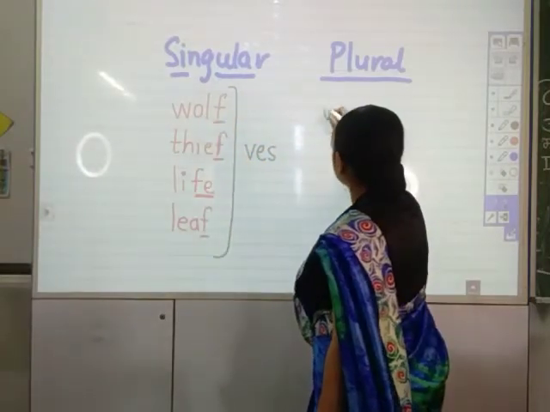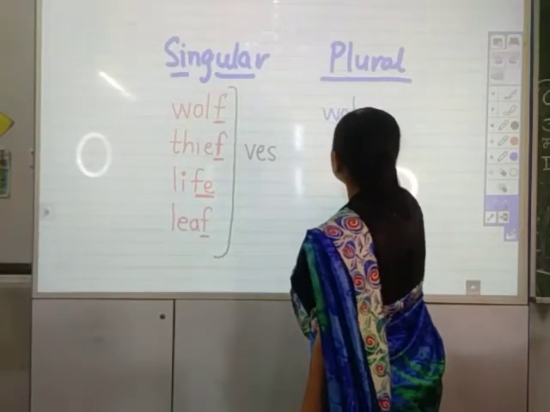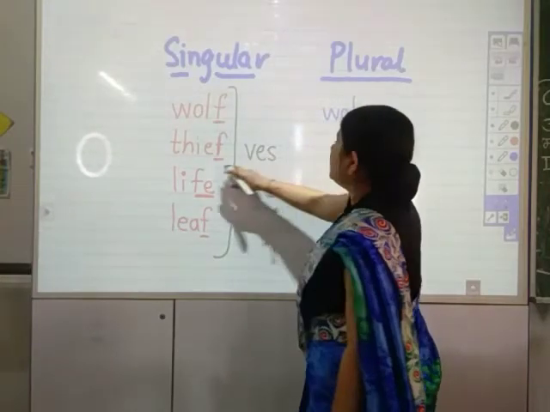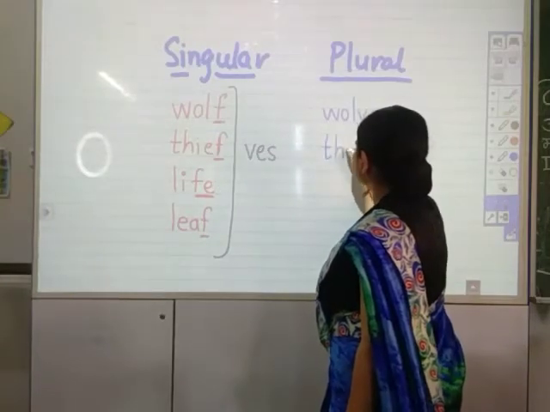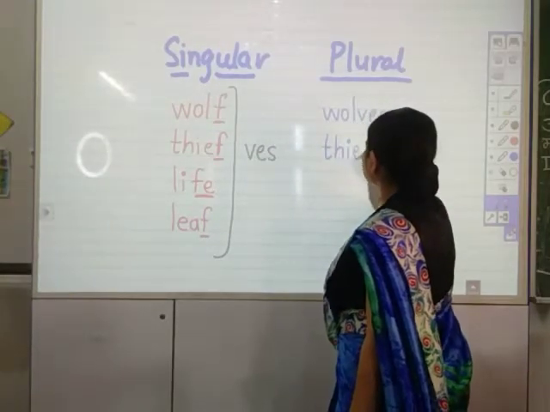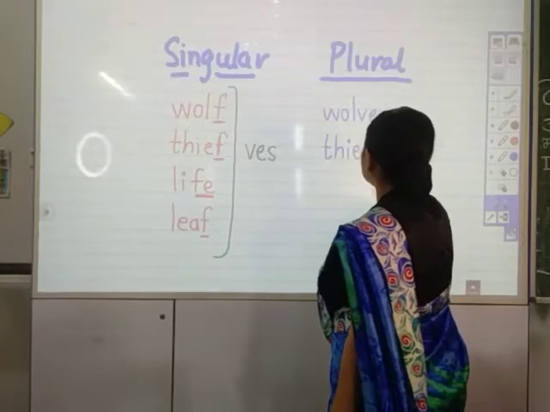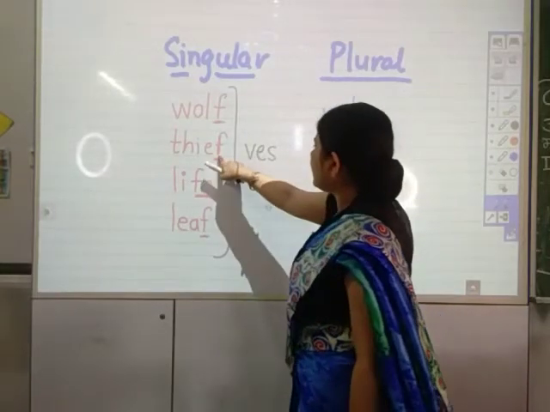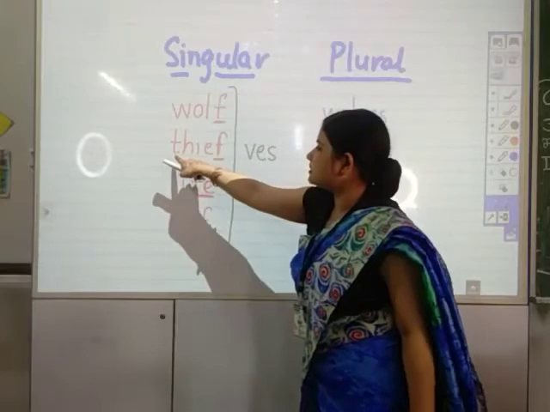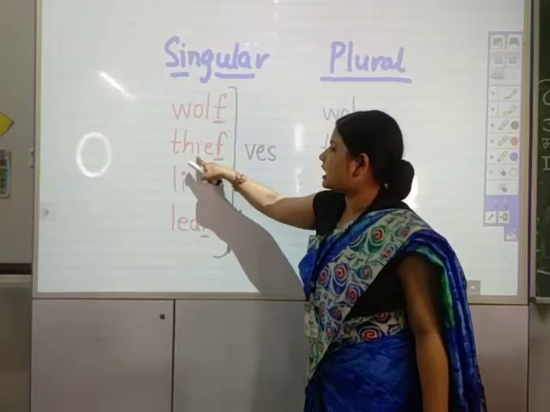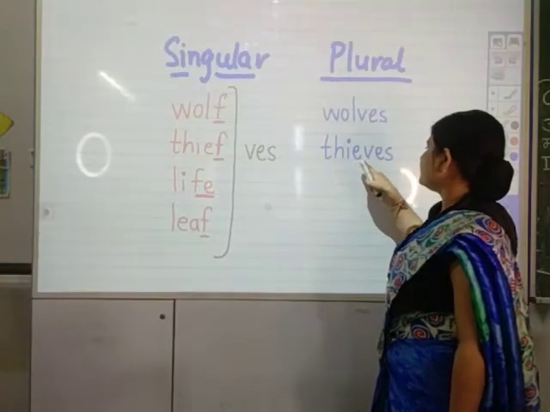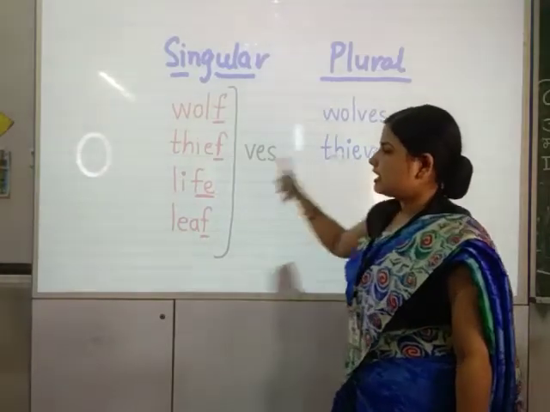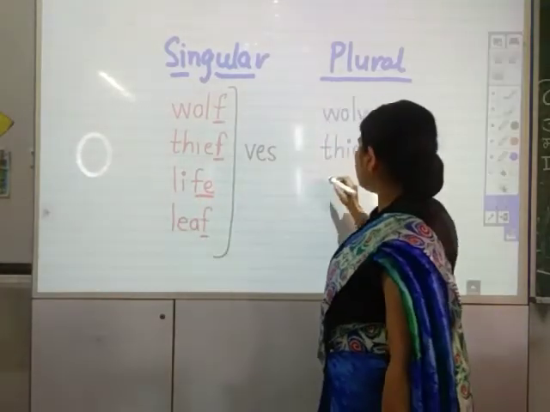Wolf will become wolves. Thief will become thieves. See, I am not writing F. I have just written THIEVES. Life will become lives.